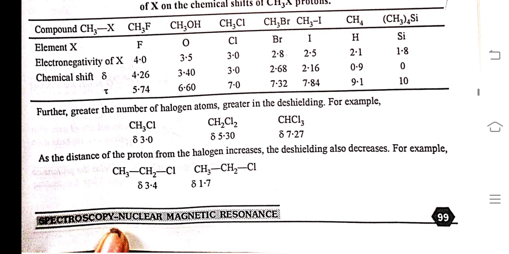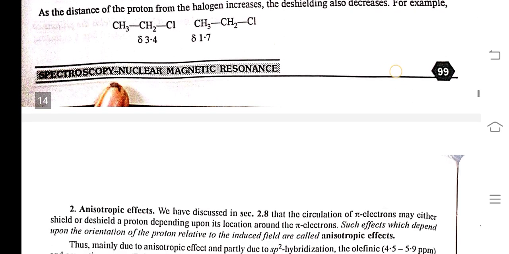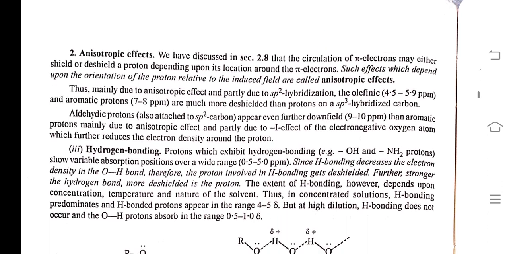Also, the greater the number of halogen atoms, the greater the deshielding. For example, CH3Cl, delta 3.0; CH2Cl2, delta 5.30; CHCl3, delta 7.25. As the distance of the proton from the halogen increases, the deshielding also decreases. For example, CH3CH2Cl: delta 3.4 for the CH2 protons and delta 1.7 for the CH3 protons. Second effect, anisotropic effect.